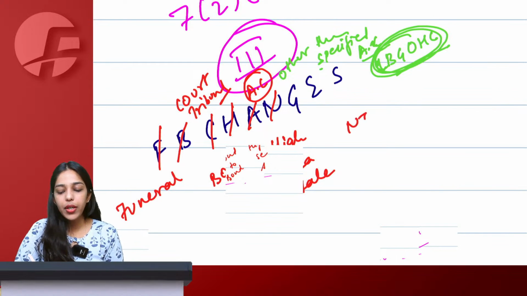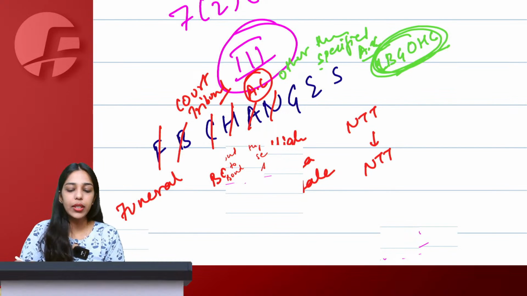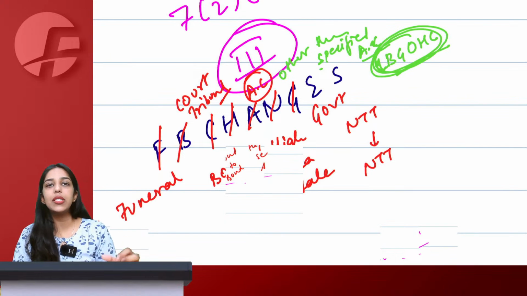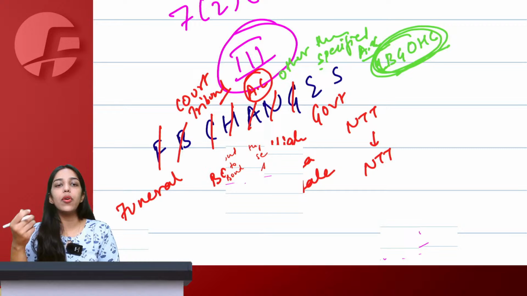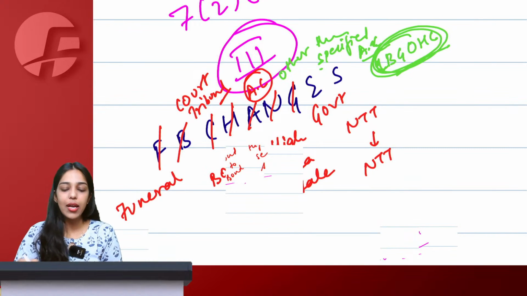N says one non-taxable territory to another non-taxable territory without goods entering into India. G says government, which means if you are a member of parliament, state legislature, panchayat, local body, or constitution post holder, at a position on some government body and you are receiving some kind of remuneration, in that case it will not be considered as supply.